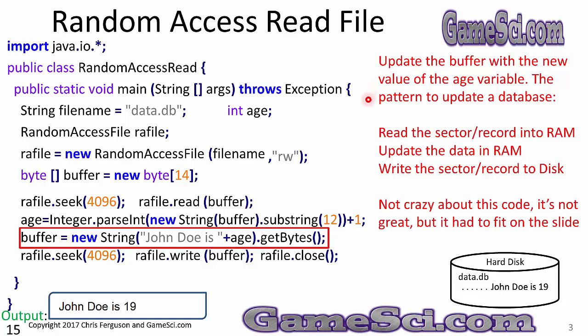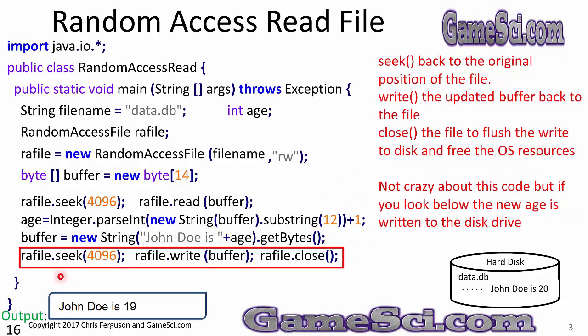The pattern to update a database is this. Read the sector or record into RAM, update the data while it's in RAM, and then write the sector or record back to disk. I'm not crazy about this code. It's not great, but it had to fit on one slide. I had to read in the data, add 1 to the age variable, and reset the buffer.